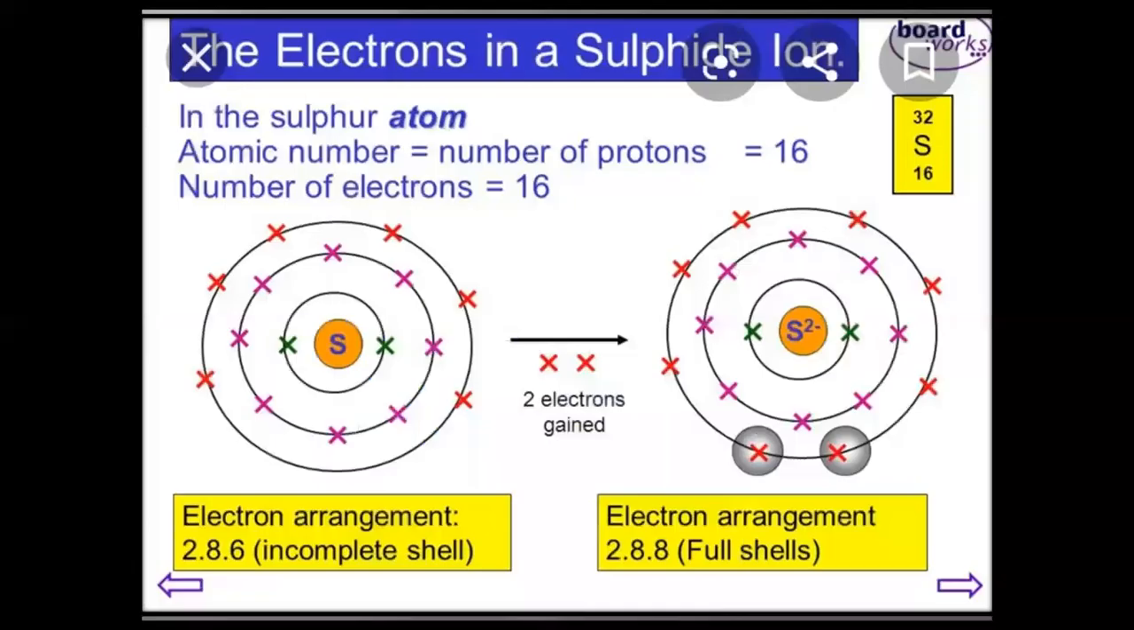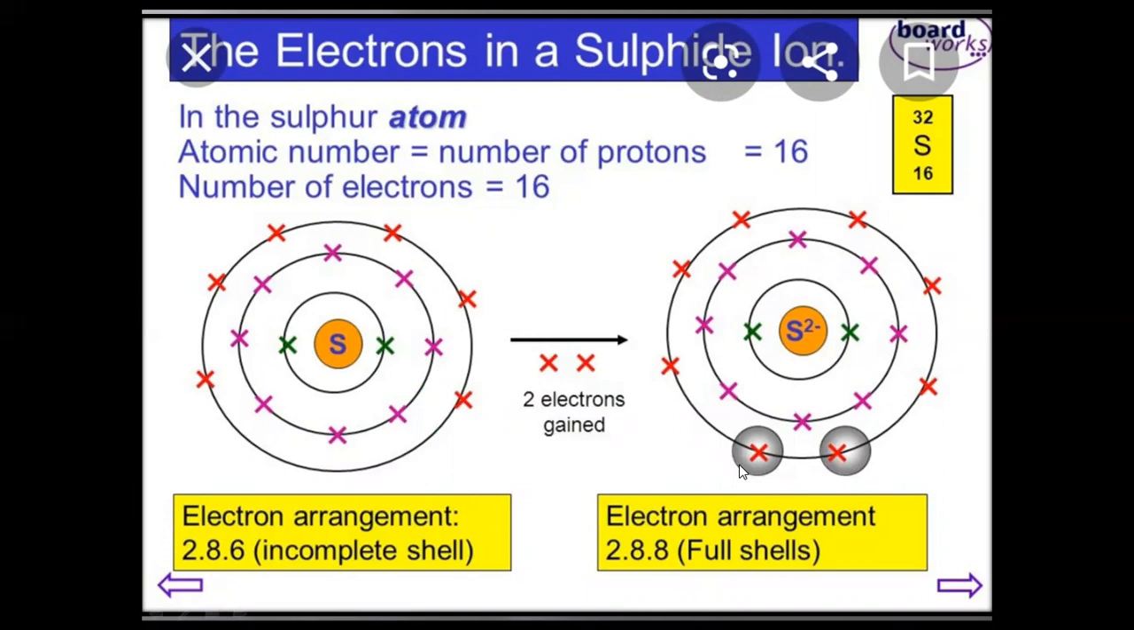Now to have 8 electrons in the outermost shell, sulfur needs 2 more electrons. Then sulfur will gain those 2 electrons. You can see sulfur will gain 2 electrons, and then we'll have 8 electrons in the outermost shell. So by gaining 2 electrons, sulfur now has 8 electrons in the outermost shell.